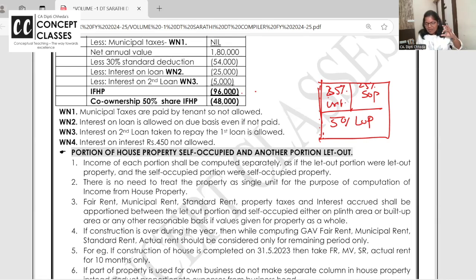These are very important combination problems, repeated 3 to 4 times as it is. I have done it as percentages, but they can give area out of 1,000: 500 square feet is this, 250 is this, and 250 is this. If they give it like that, then how will you proceed? Okay.